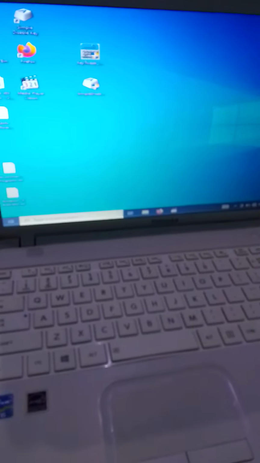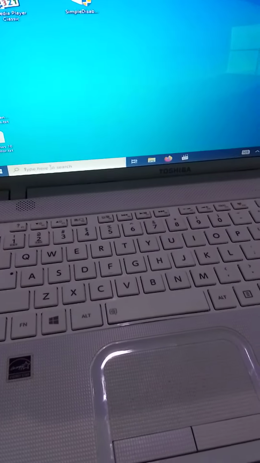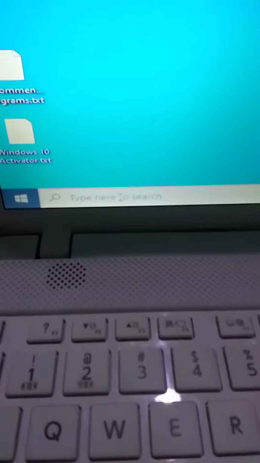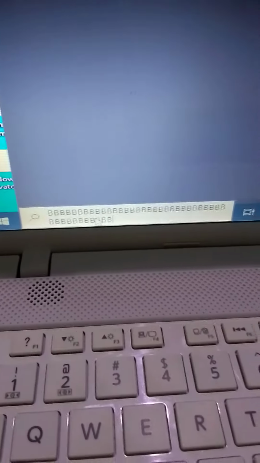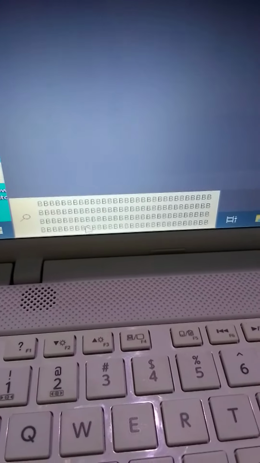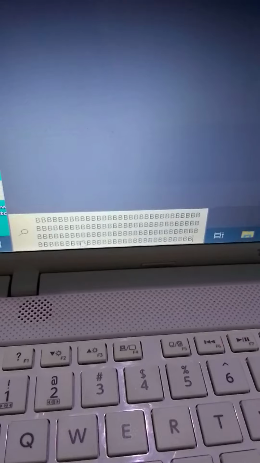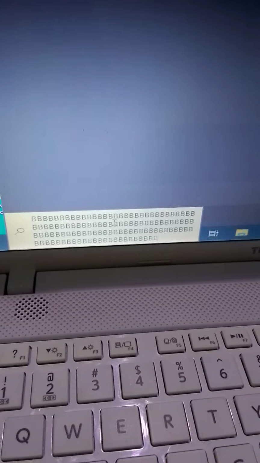Hello guys, today I am going to show you how we can fix it when our laptop is typing the same character like this. When I touch on this search bar, as you see, this kind of error happens on my computer.